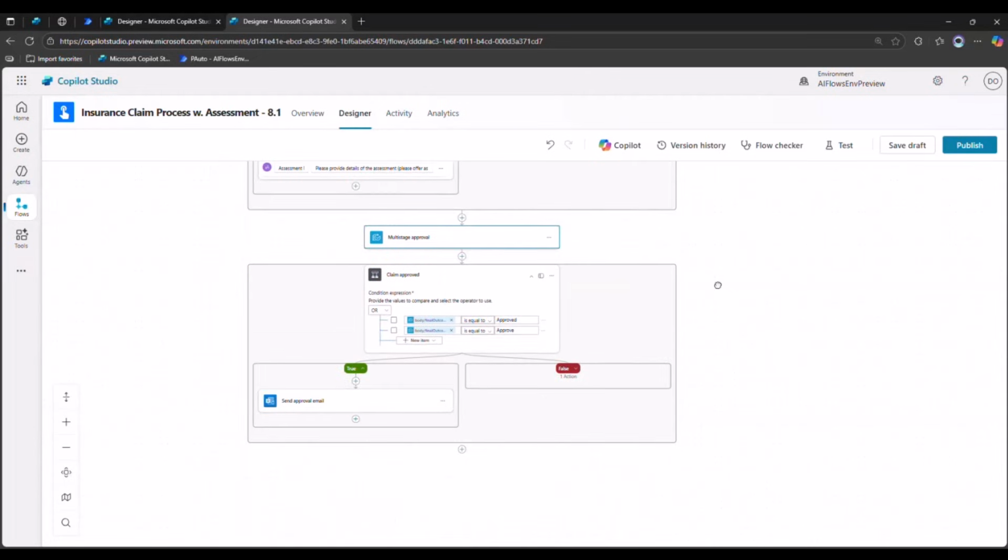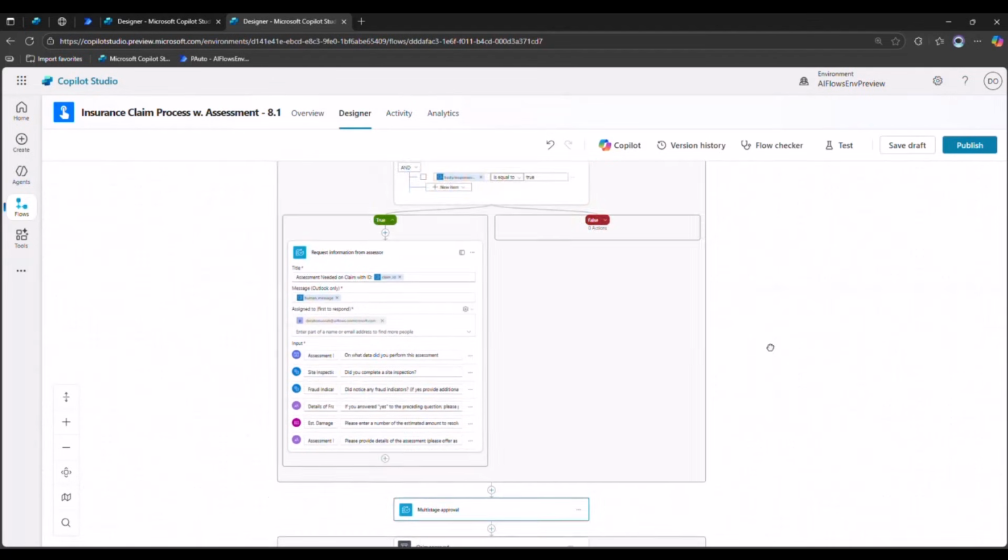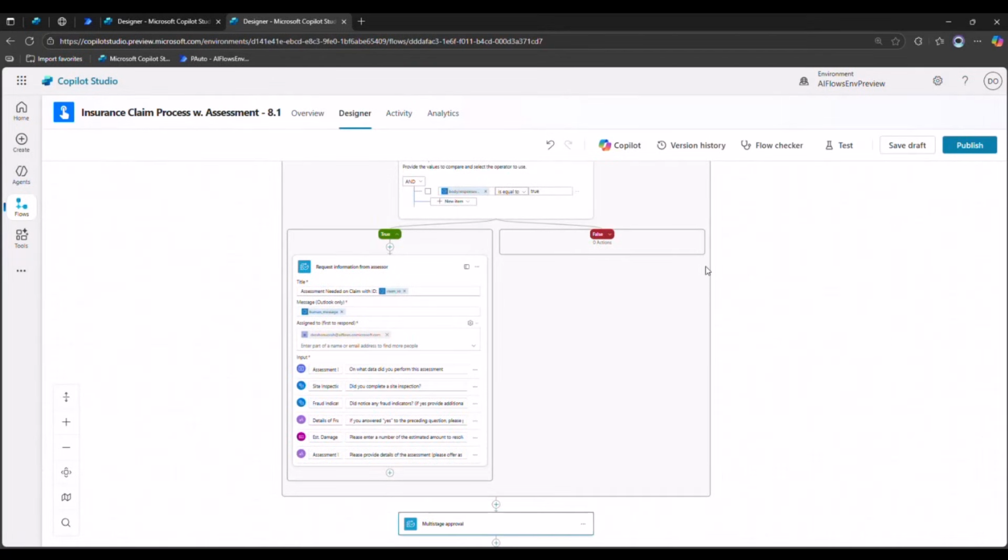And then if the claim is approved, we send an approval email. If the claim is rejected, we send a rejection email. So this is the request for information action in context of an insurance claims process. The AI determined that, hey, we need a request for information from an assessor. So we sent that request automatically, got the information, and brought it back into the flow.